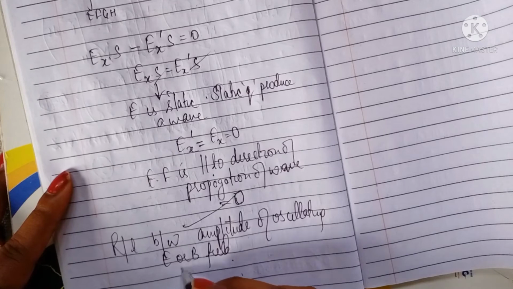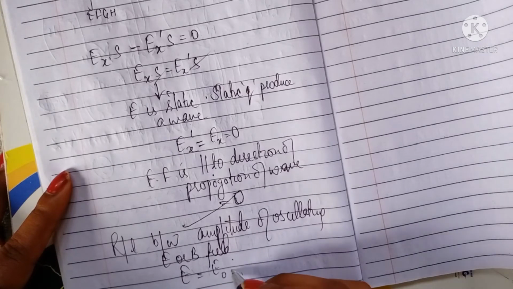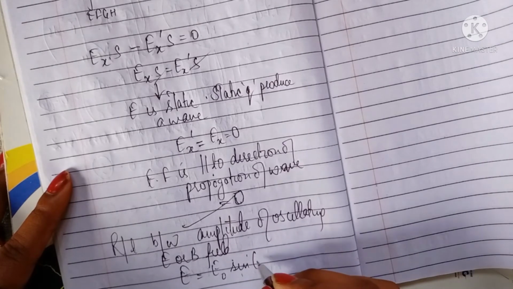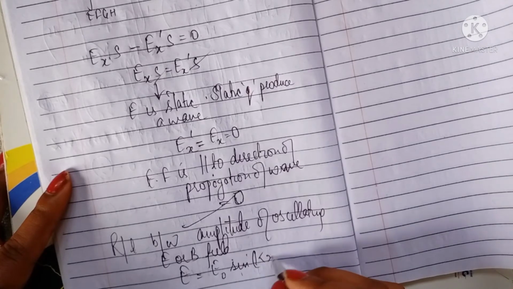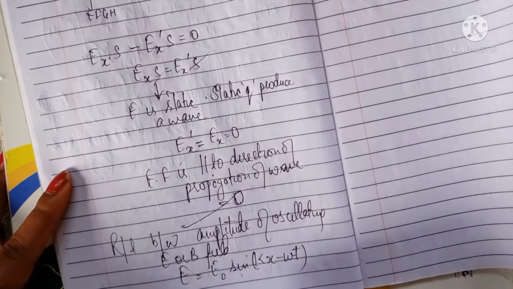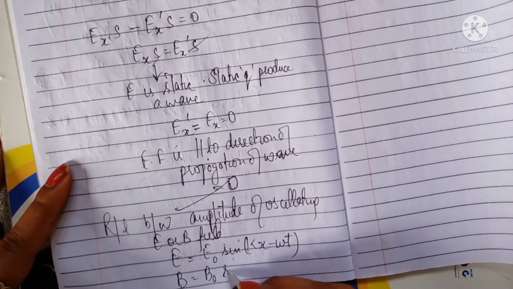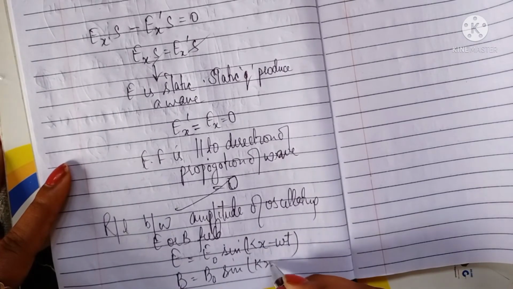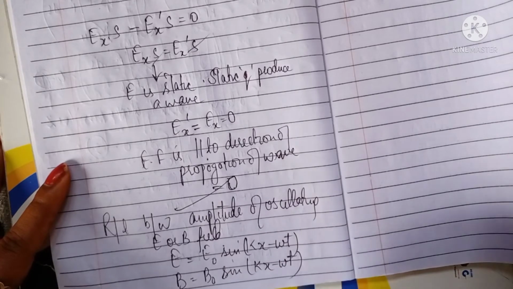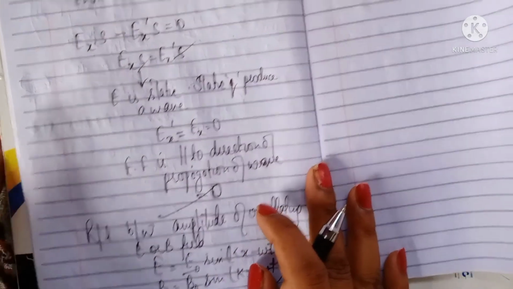We know that in order to write the magnitude of the electric field, that is equals to E naught sine kx minus omega t. Now this is what we have studied in the previous class. Similarly we can write B is equals to B naught sine kx minus omega t, where E naught or B naught are the amplitudes of the wave.